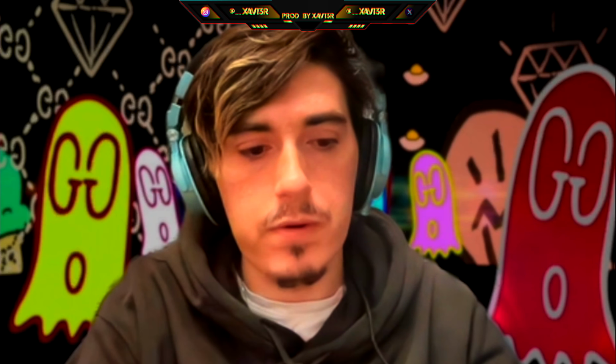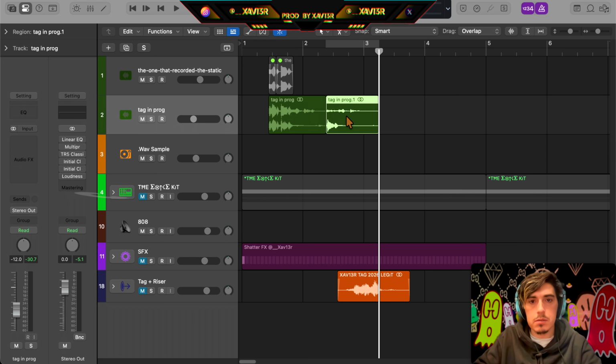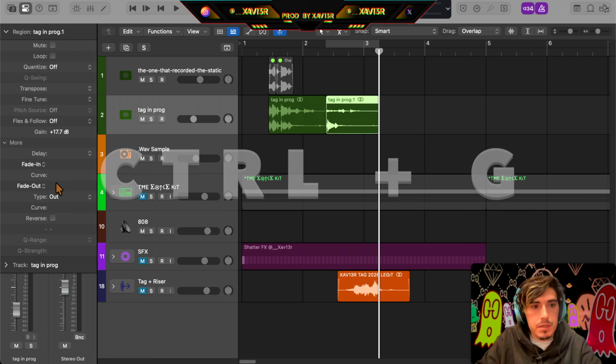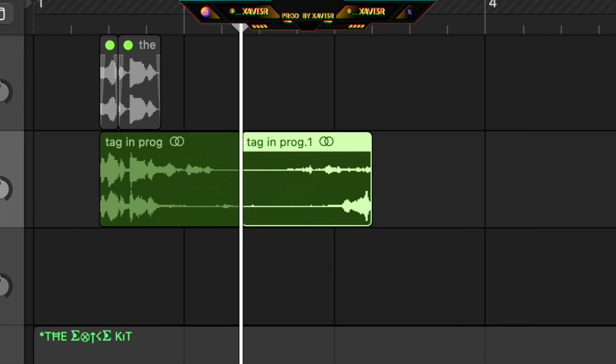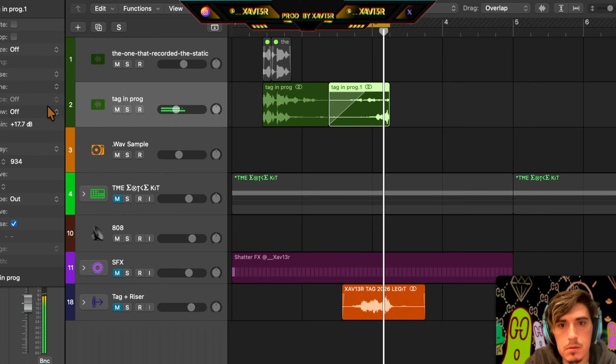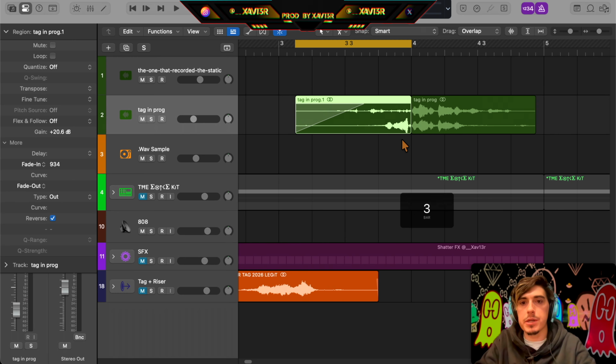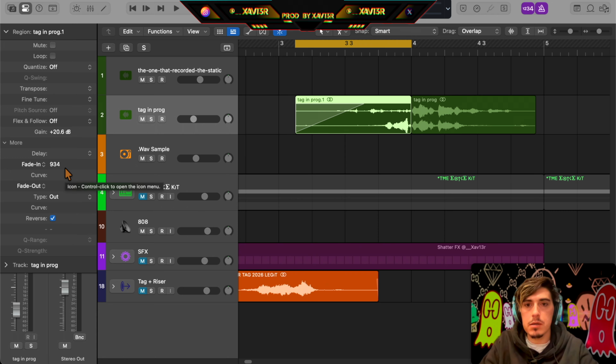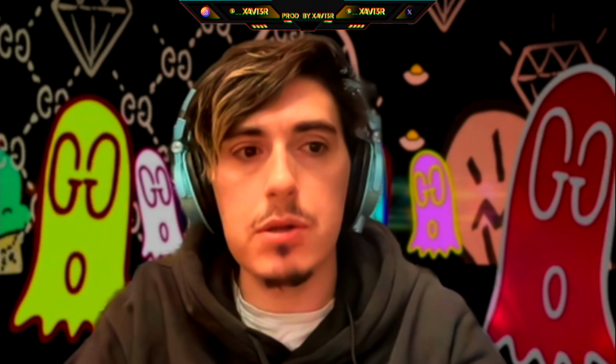Just taking this reverb tail, I'm going to normalize it, Control G. Let's try reversing that. Oh, okay. And then I'm going to fade that in. We're going to throw that right leading up to the tag, so it's kind of a riser, so it doesn't just kind of drop in abruptly and always kind of sounds like it's part of the beat on purpose.